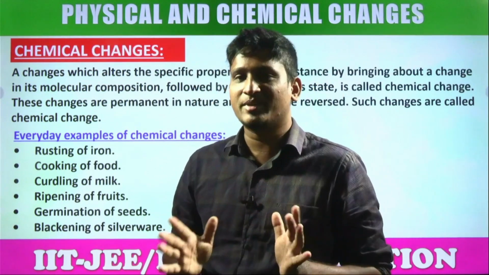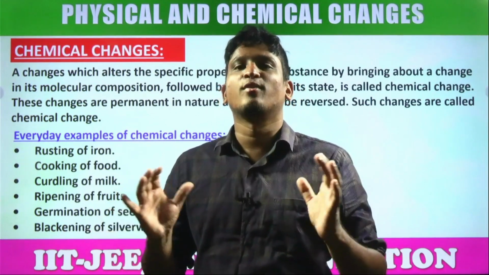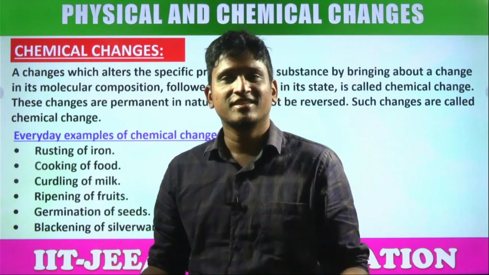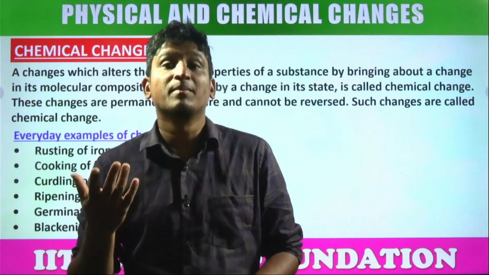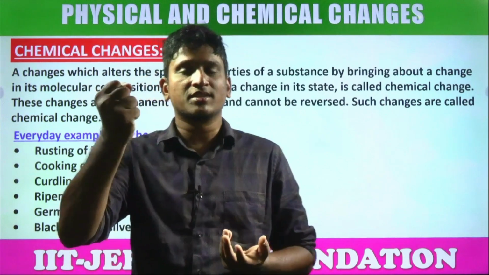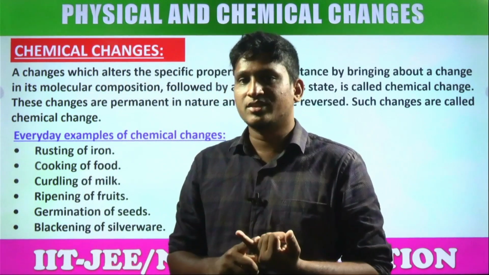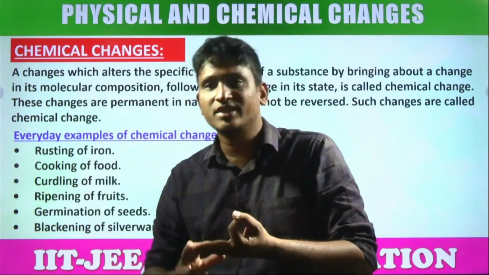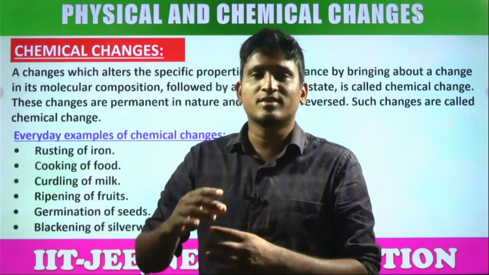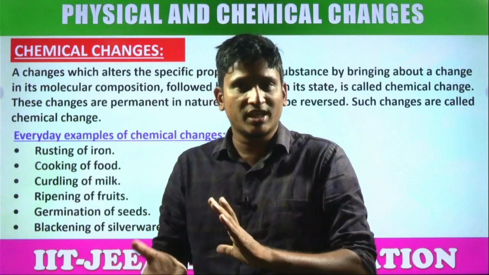So what is a chemical change? A change that takes place by changing the chemical formula is a chemical change. That's it. A change happens by changing the chemical composition of the substance. In this process, the main point, remember students, during a chemical change, physical states may change, color may change, densities will change, melting points, boiling points, solubilities, magnetic properties, all may or may not change.